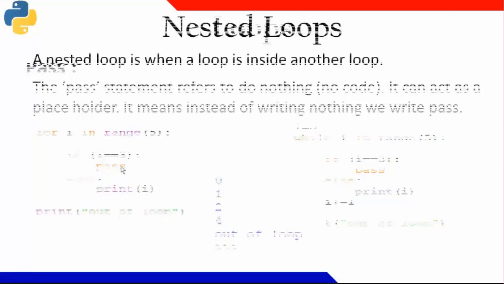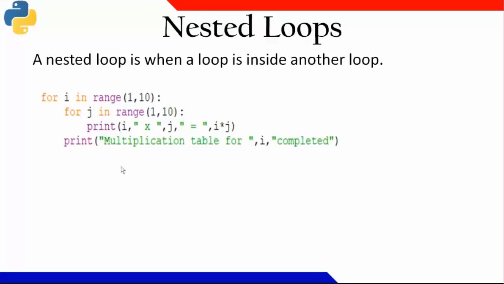Okay. So for a nested loop also, I'll be writing the same way. For i in range 1 to 10, 1 to 10 means 0 to 9 it will take, 10 it will not take. For j in range 1 to 10, 10 it will not take. And I'm writing i times j equal to the multiplication. Here I'm writing the multiplication table for i after the first for loop completed. So the inner body contains this particular statement, and for the outer body, this particular statement will be executed.